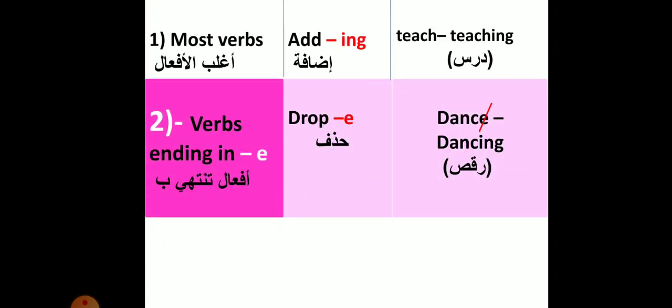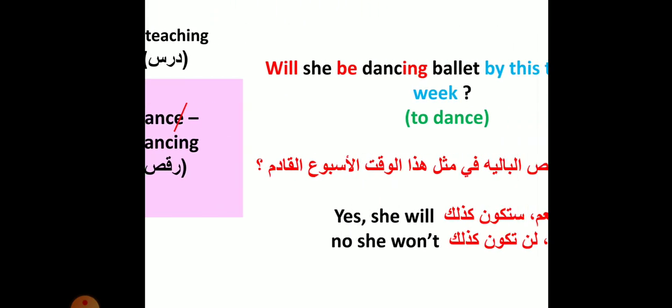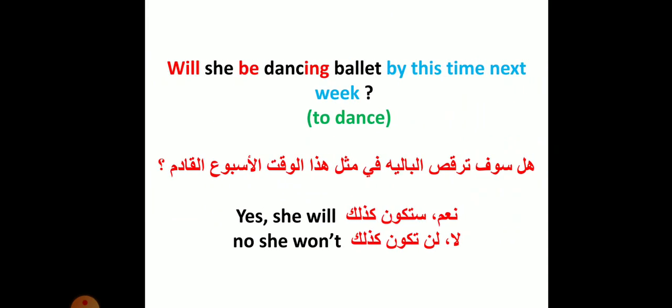Okay, so the second rule, for verbs ending in E, we drop E and we add ing. For example, verb to dance, dancing. Will she be dancing ballet by this time next week? Here we have verb to dance. We drop E and we add ing. The short answer, yes, she will. No, she will not, or no, she won't. Okay, here we use the contracted form. No, she won't.